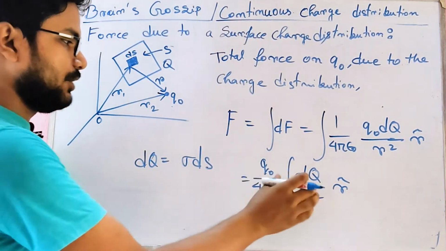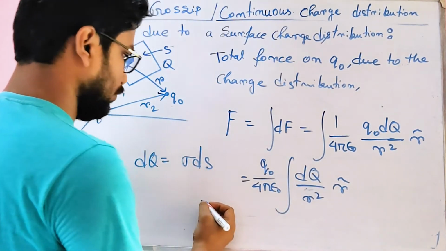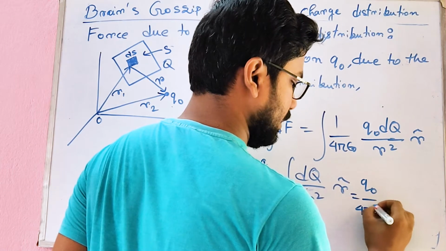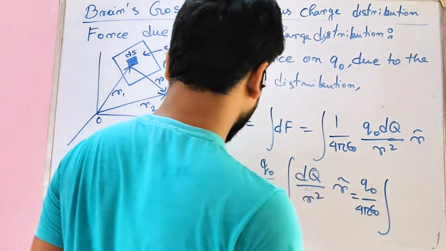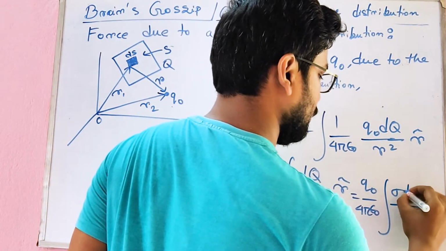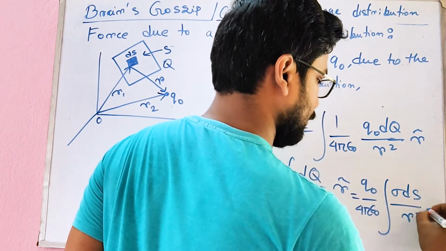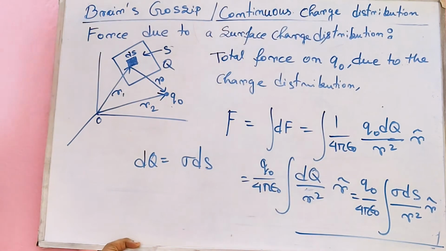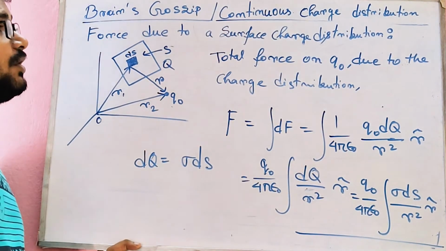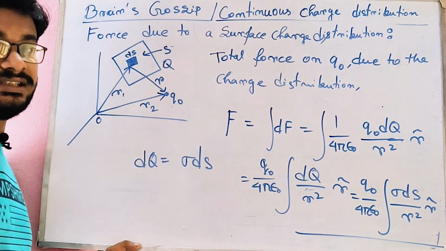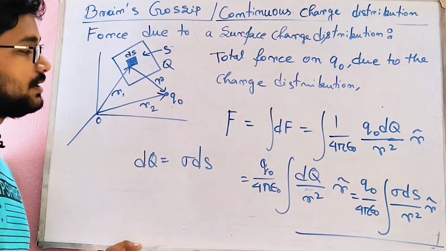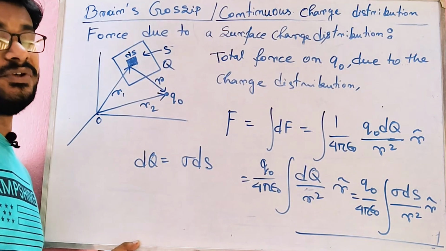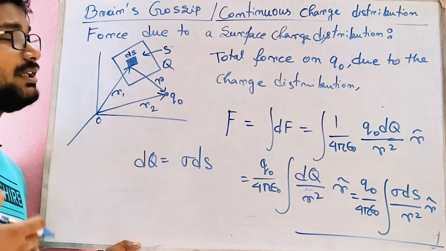Now you put the value of dq over here. What will we get? We'll get q0 by 4 pi epsilon naught, integration of sigma dS by r square r cap. So this is how we can calculate the total force for a surface charge distribution for an isolated charge q0. Now let us move on and try to find out what will be the force due to a volume charge distribution.